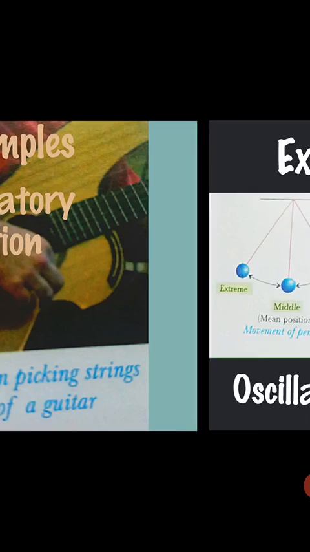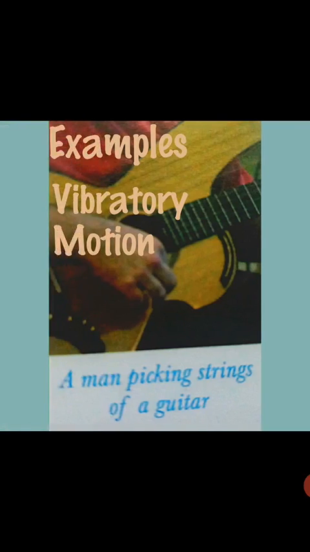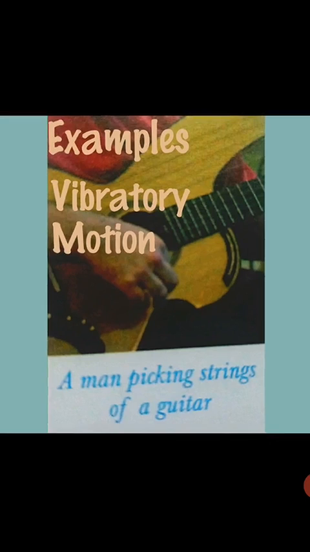Now next one is vibratory motion. Vibratory motion is defined as the small and rapid to and fro movement of a body or a part of it from its mean position. Vibratory motion produces sound. Vibrations are small and have very fast oscillation. For example, on plucking the strings of a musical instrument like a sitar or a guitar, the strings vibrate. This is called vibratory motion. As you can see here, examples of vibratory motion.